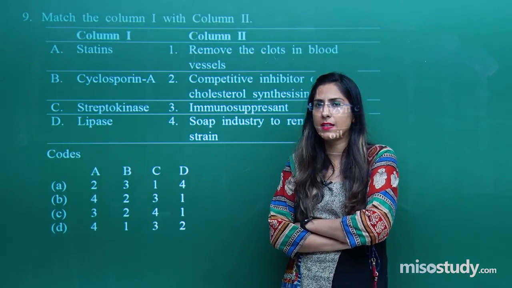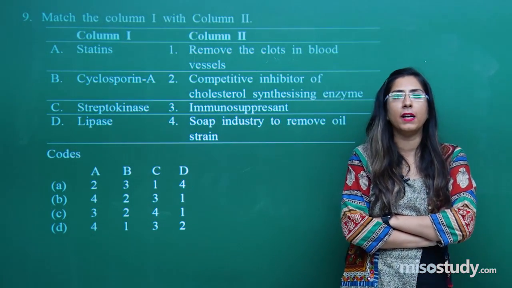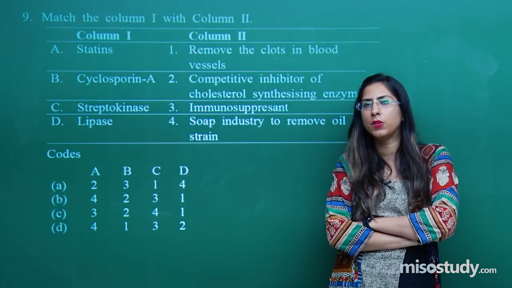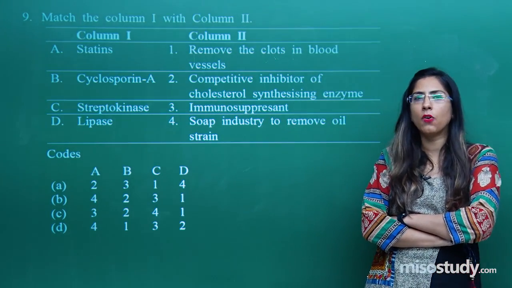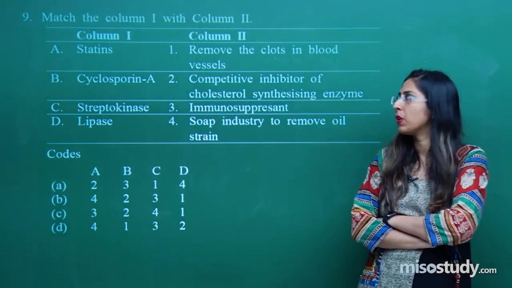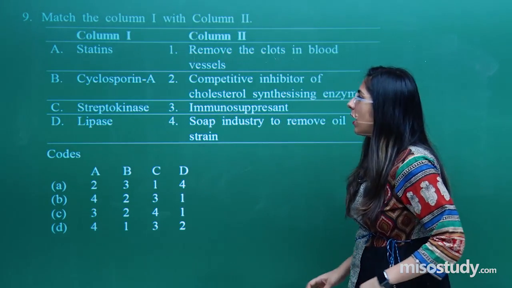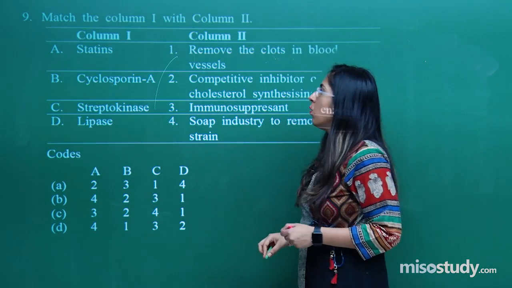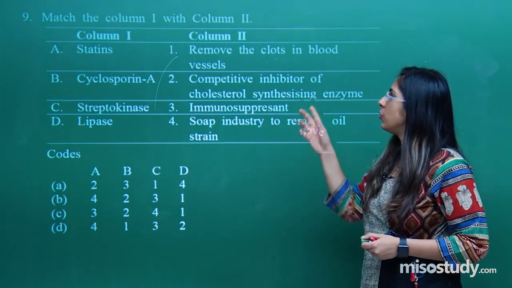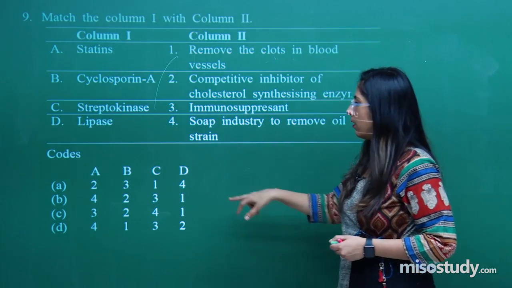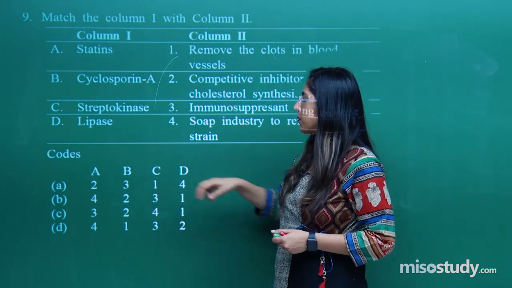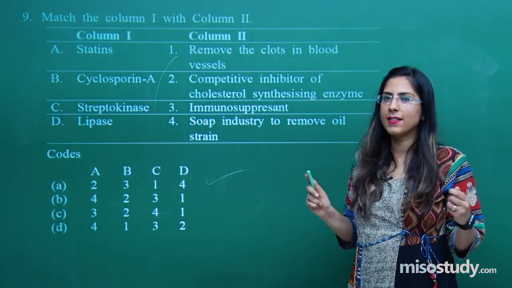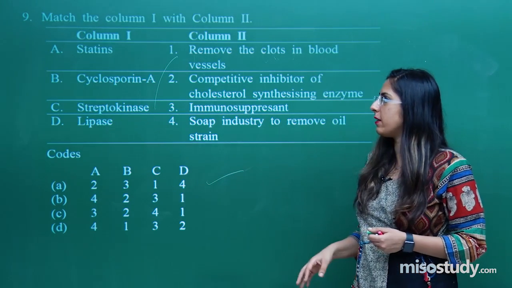Basically, atherosclerosis is caused when blood clots accumulate within the blood vessels. That may cause myocardial infarction. For the treatment of that, streptokinase is given. So for column 2, the C option is there. That means this particular option is given in C. Now the answer is clear because we don't have any other alternative.